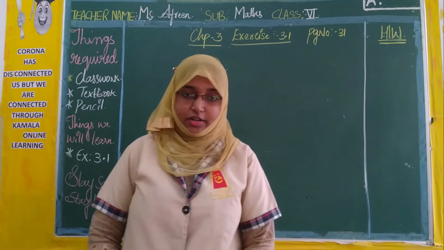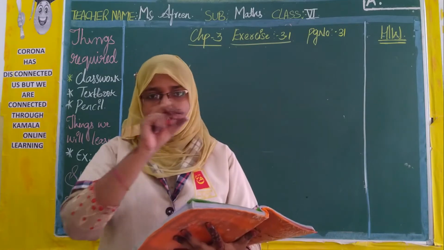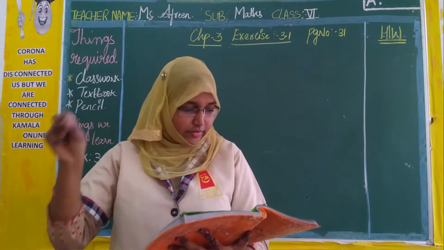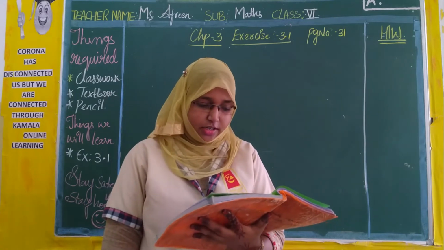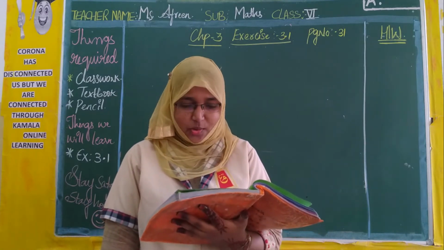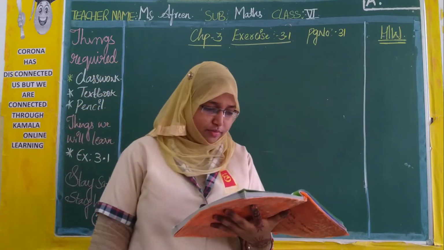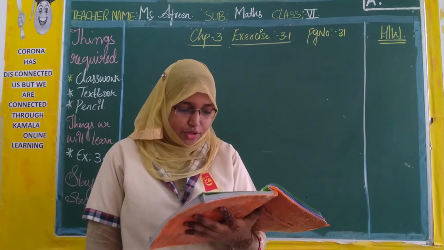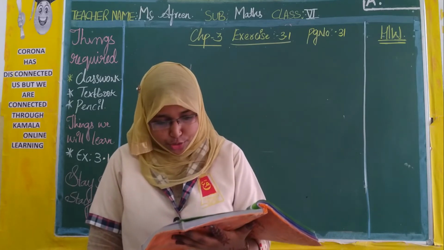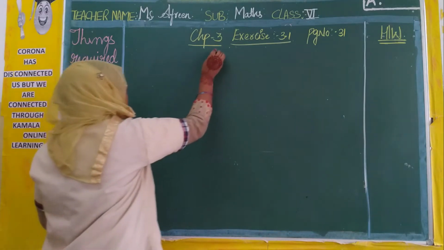I hope you have written your divisibility rules in your classwork, right? All the rules you have written. I told you that wherever the bold letters are written, wherever the rules are there, those rules are to be noted down in your classwork. I hope you have done. Okay. Let us start with the first one. See what is the heading? Which of the following numbers are divisible by 2, by 3 and by 6? We have to check whether the given number is divisible by 2, by 3 and by 6. So let us go with the first bit.